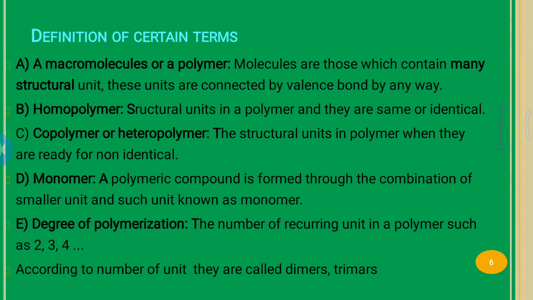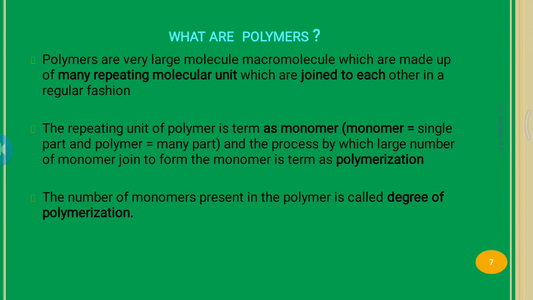So these macromolecules depend on the degree of polymerization. Remember these terms: macromolecule, homopolymer, copolymer, monomer, and degree of polymerization, in short DP. Next, what are polymers? Polymers are very large molecules, macromolecules, made up of many repeating molecular units joined to each other in a regular fashion.